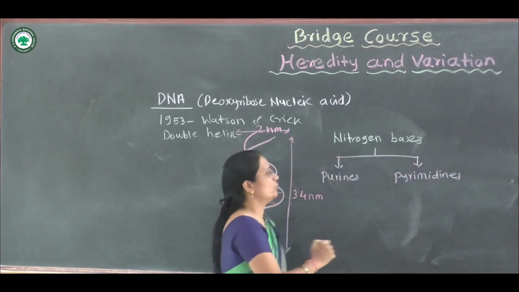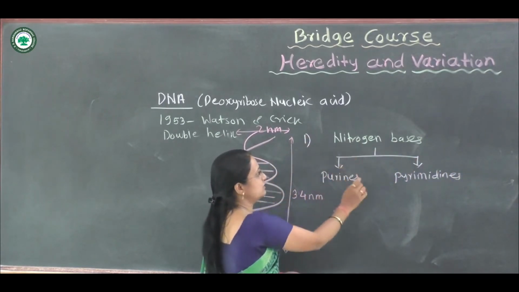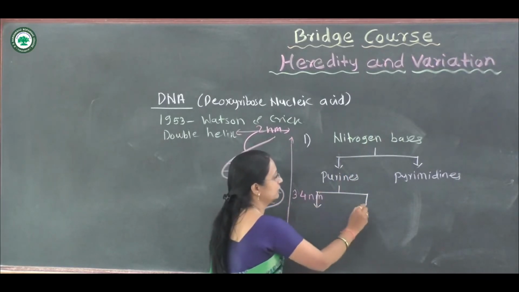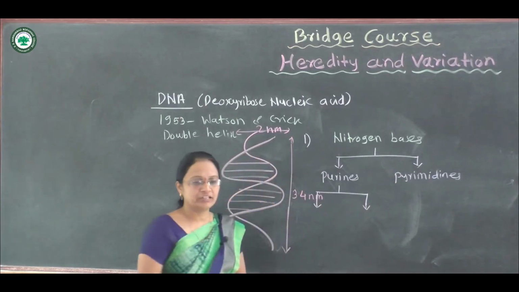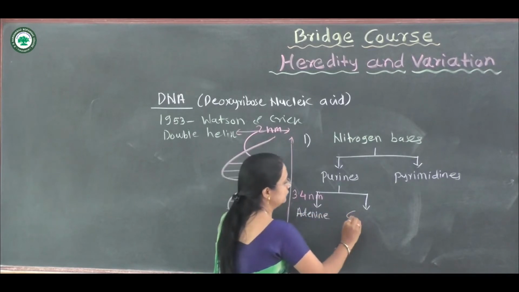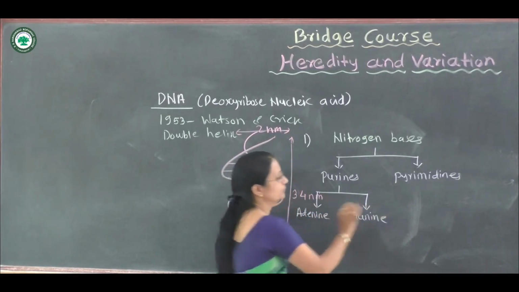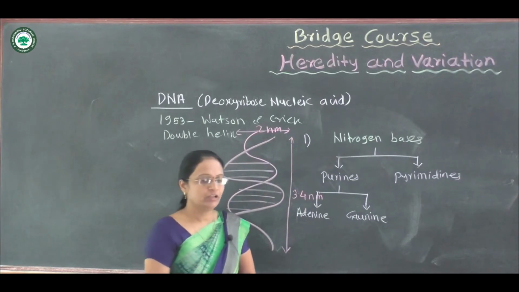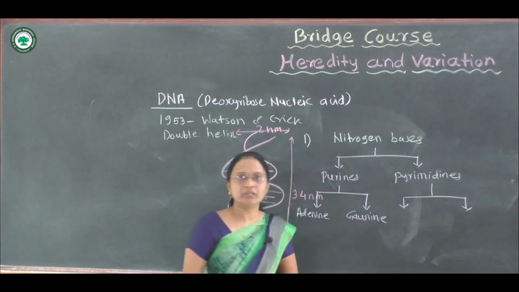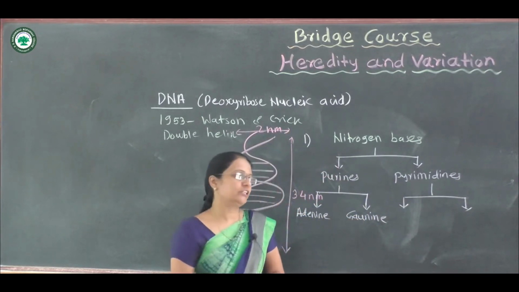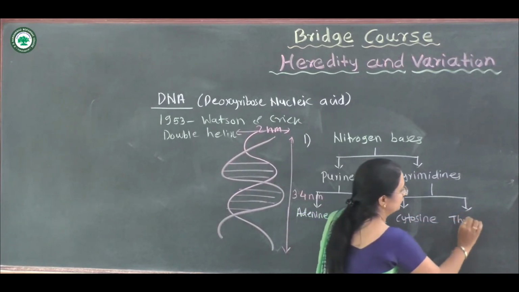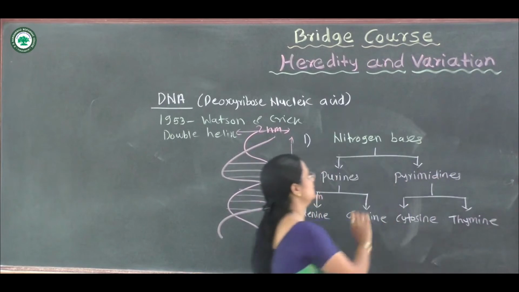DNA is made up of the first component, nitrogen bases, which again are purines and pyrimidines. The 2 purines present are adenine and guanine. The 2 pyrimidines present are cytosine and thymine.